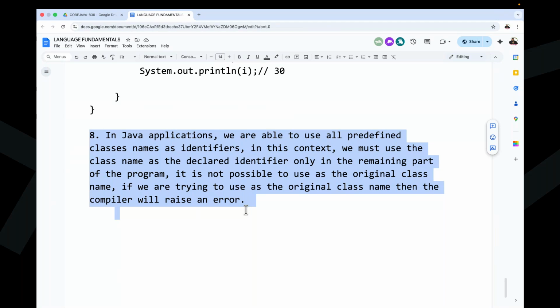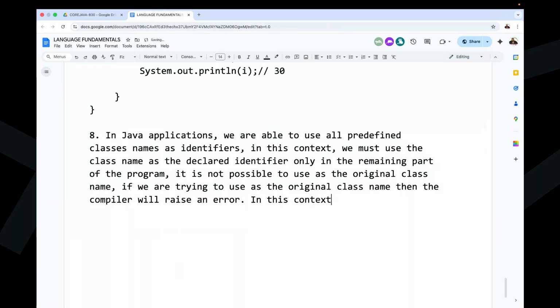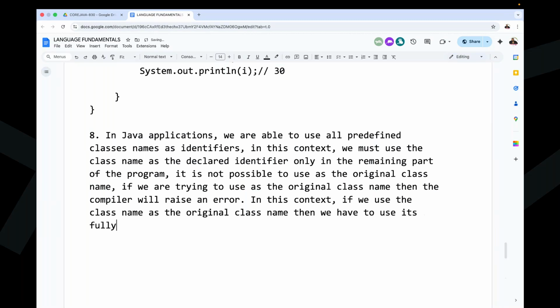Okay, guys, don't worry. Even if you are not understanding that, no need to worry. I'm here. I'll help you to understand this total content. Extension point here I'm telling. Observe carefully. In this context, if you want to use the class name as the original class name, then we have to use its fully qualified name.